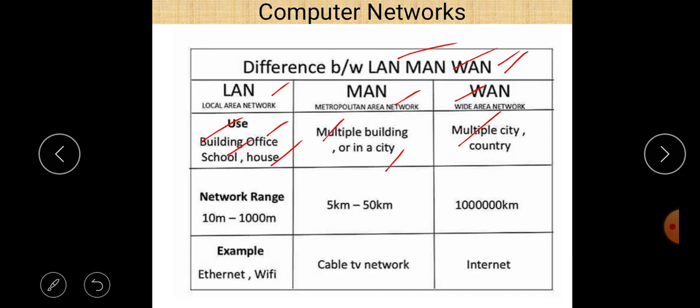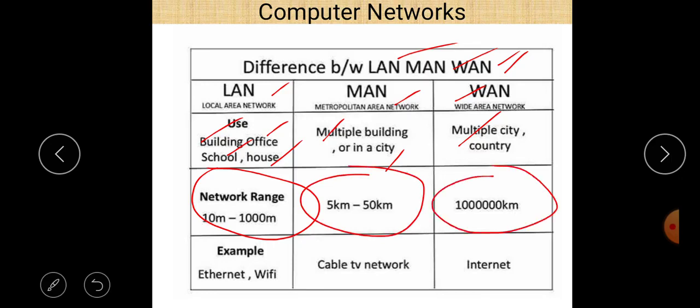If the distance is between 10 meters and 1000 meters, meaning 1 kilometer, then you can easily use LAN. If the distance lies between 5 kilometers and 50 kilometers, without any hesitation you can use MAN. And if the distance is more than 50 kilometers, then you can use WAN.